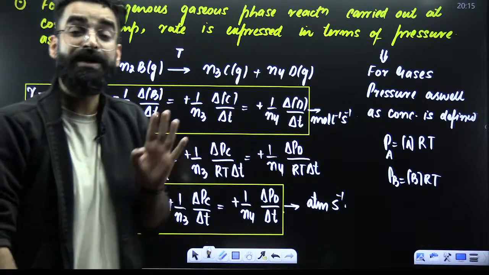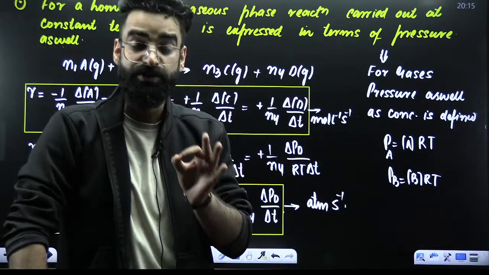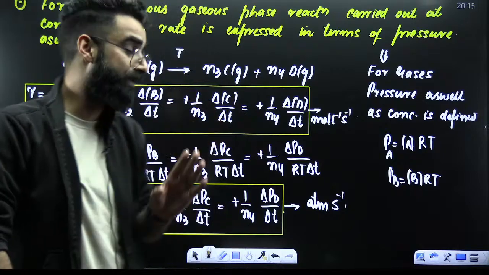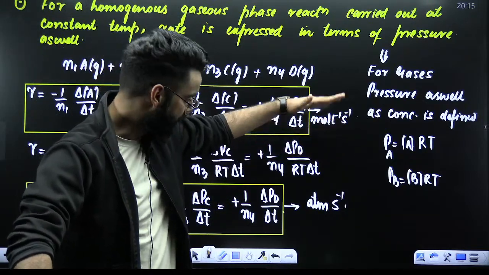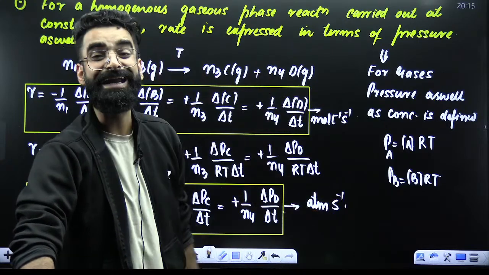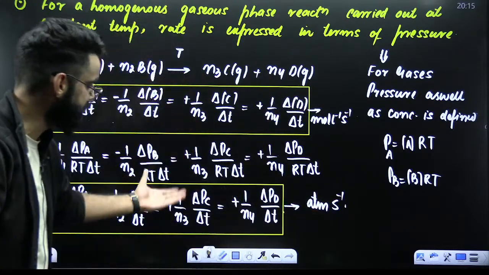So whenever you are supposed to calculate rate of reaction, first you need to have a look whether you need to calculate rate of reaction in terms of moles per liter per second, or you have to calculate rate of reaction in terms of atm second inverse. Accordingly, you'll use the formulas.